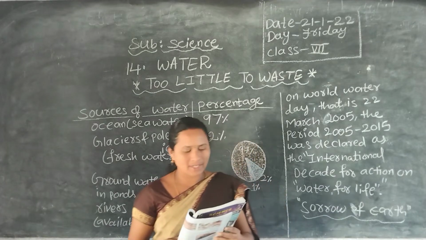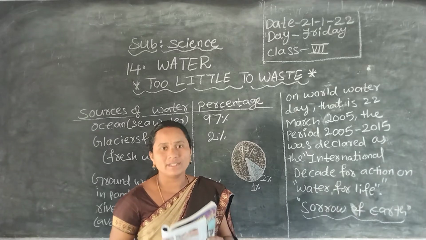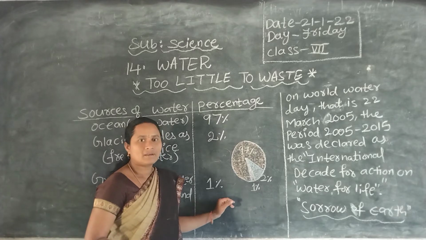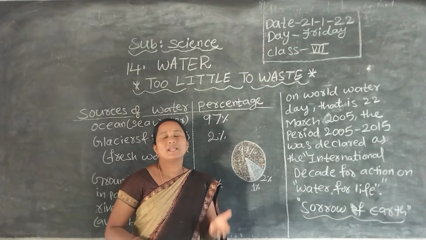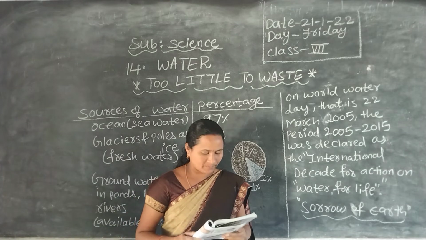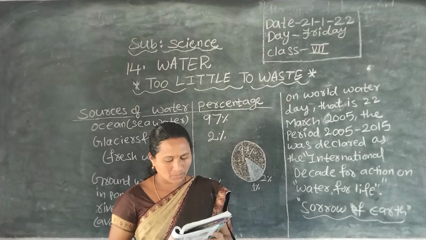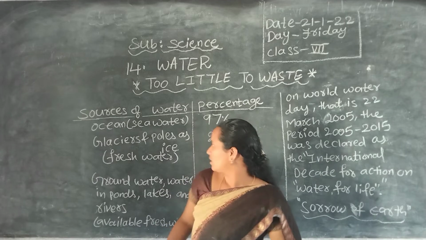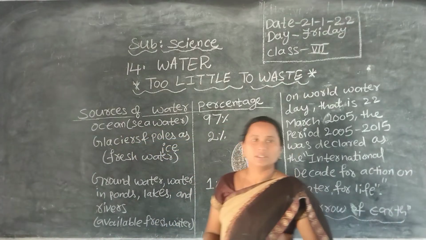But your planet is poorly endowed with fresh water. Now, what is the availability of water we are getting? Here we say 1%. But is it still 1% now? Don't know. Day by day, what is happening? It is decreasing. So availability is decreasing. Most water is rendered useless to humans by dissolved salts in the oceans. So a lot of water is present in oceans and seas, that is salty water.